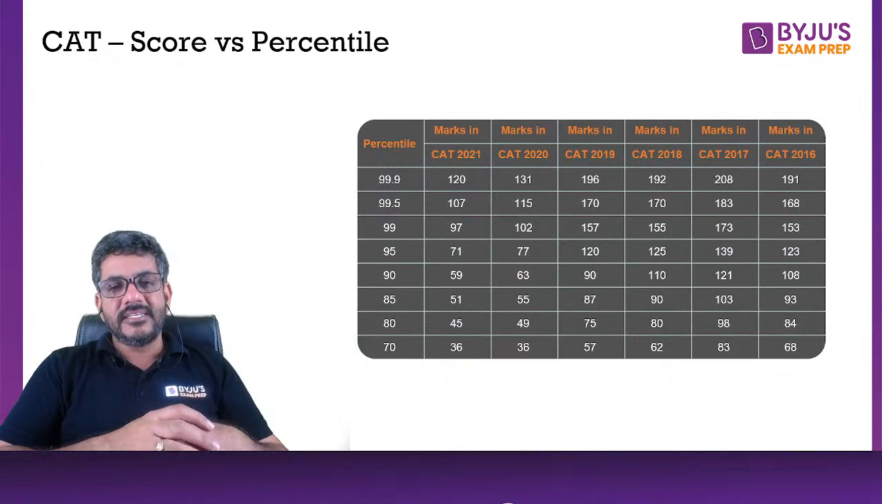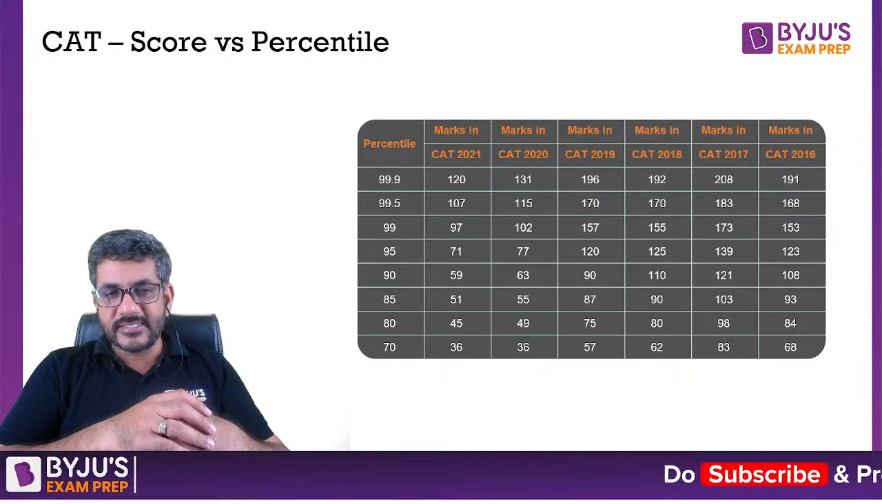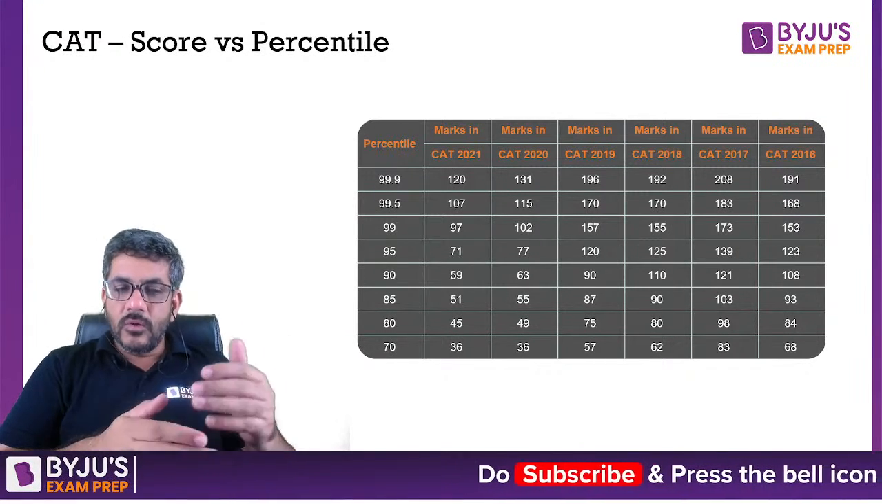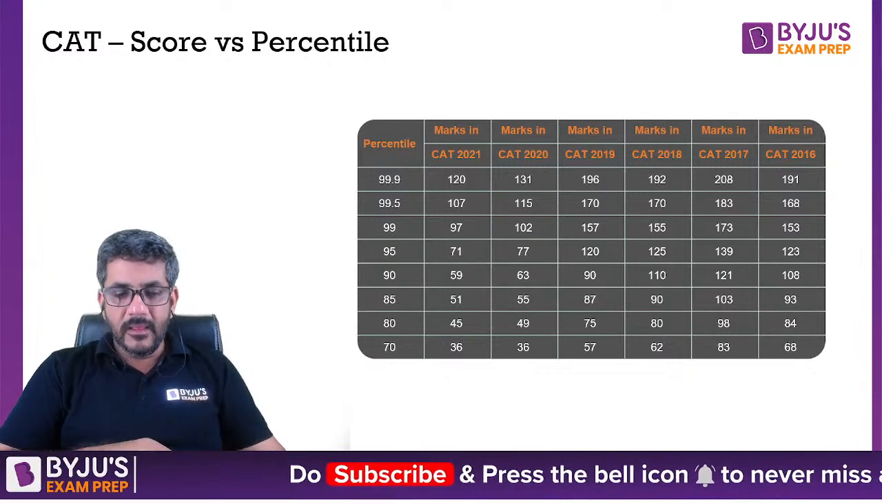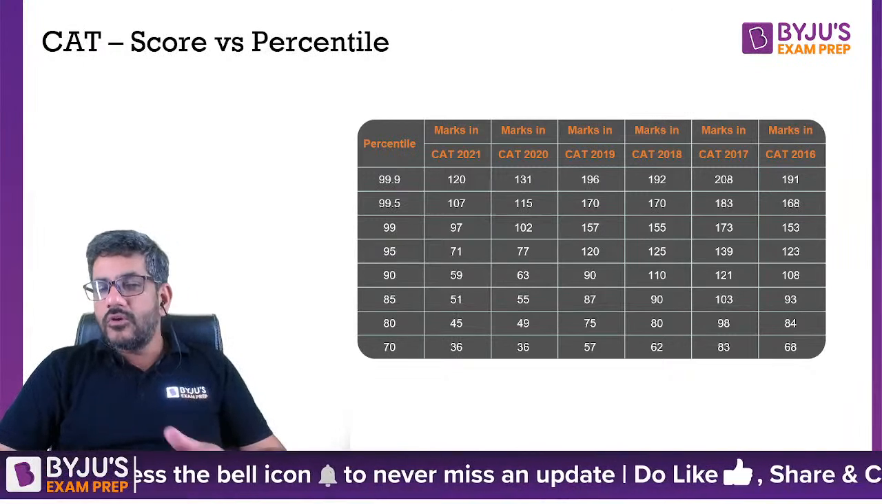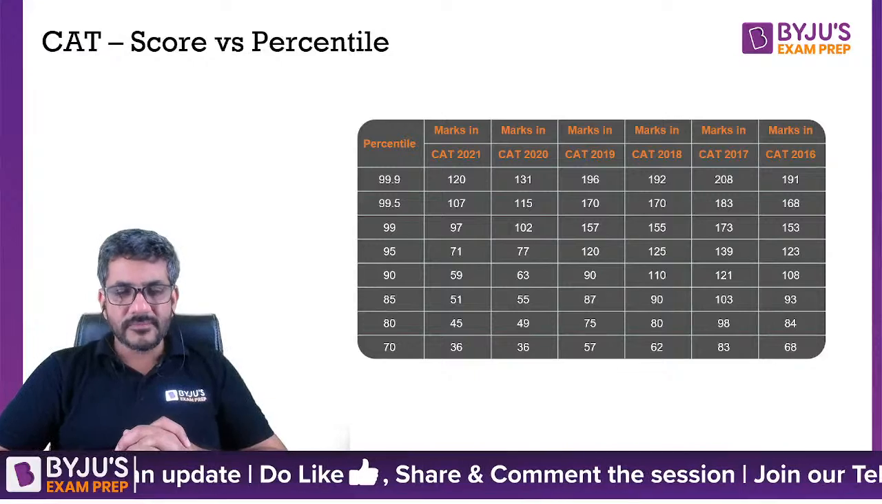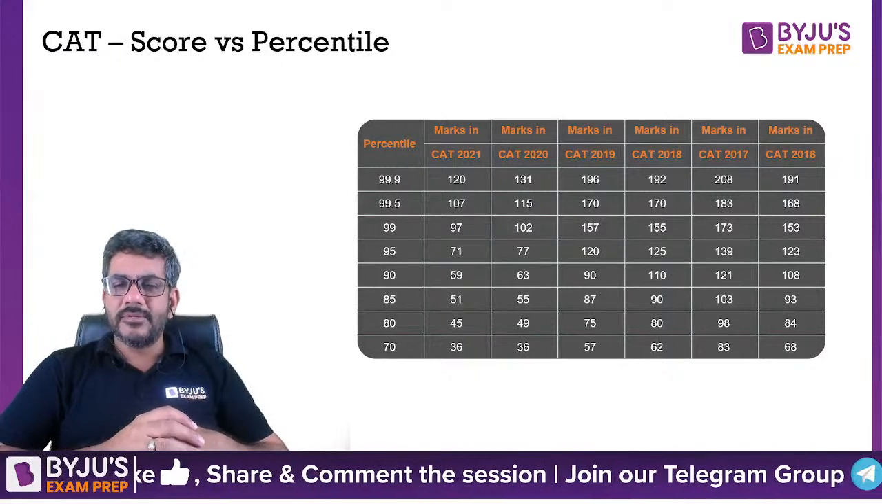But this is the data for the last few years, from 2021 to 2016: at what score, what percentile people got. Now, this is the data for the last 6 years, but of course, for us, not all the 6 years are important, because now as the CAT notification is out, all of you would be knowing it, the exam is of 2 hours.